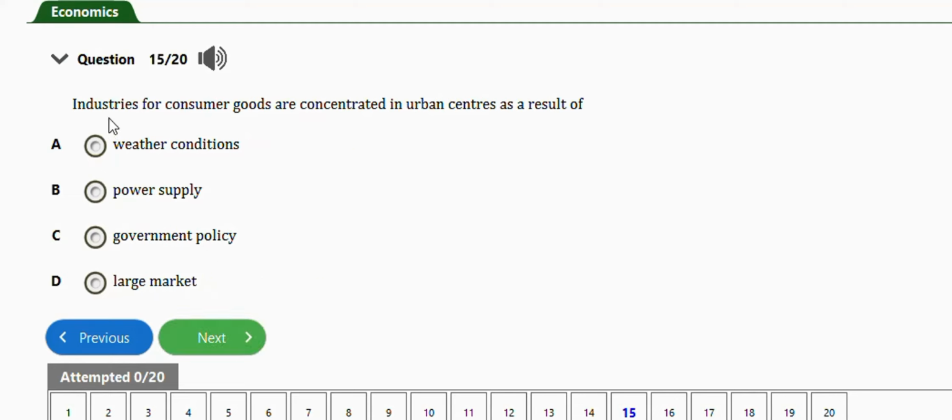It says industries for consumer goods are concentrated in urban centers as a result of rare weather condition, power supply, government policy, large market. Right answer is option D, which is large market. Next question is this one.